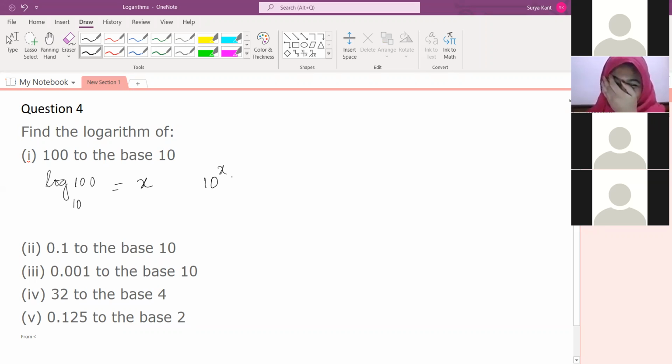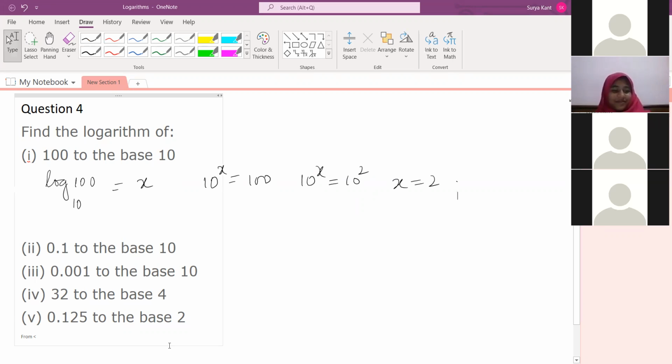So 10 to the power x is equal to 100. So 10 to the power x is equal to 10 to the power 2. So x is equal to what? Okay, tell me the last one, fifth answer. Then we move to the next question.